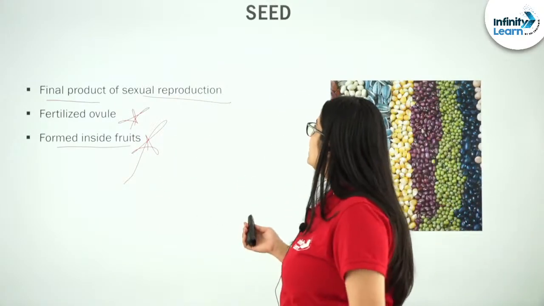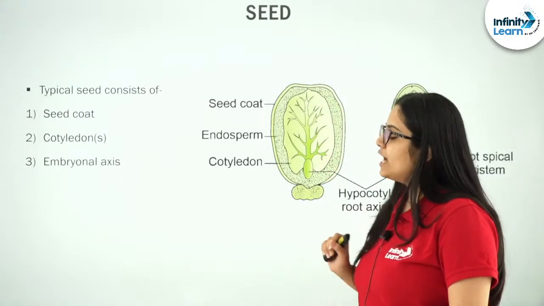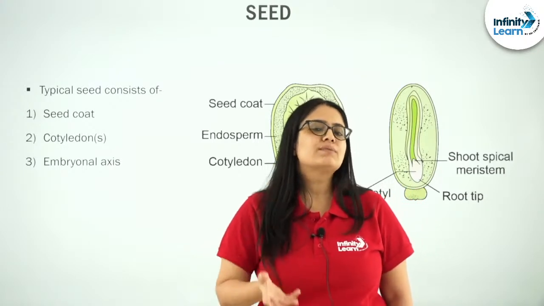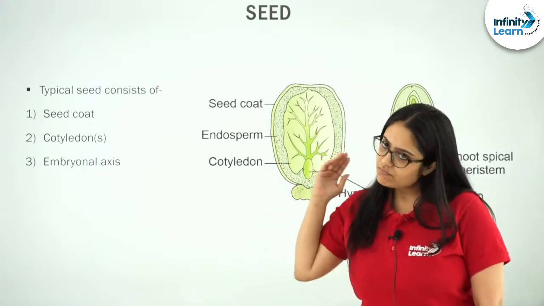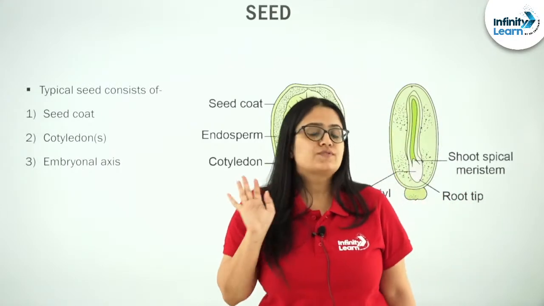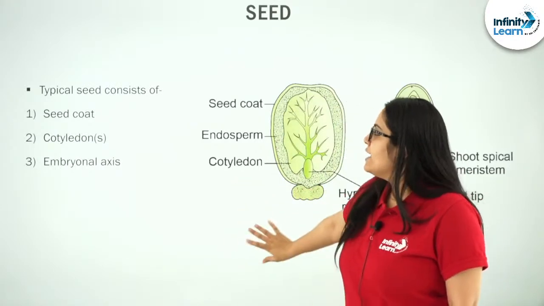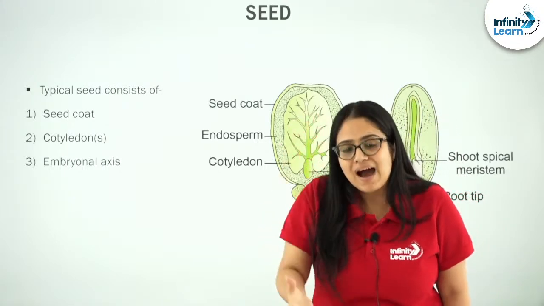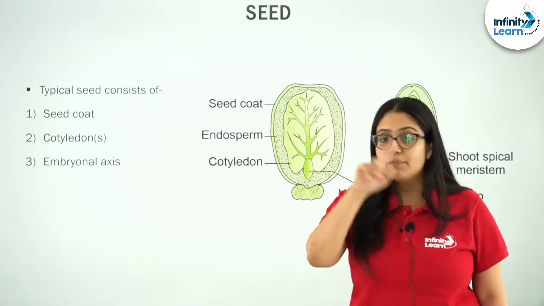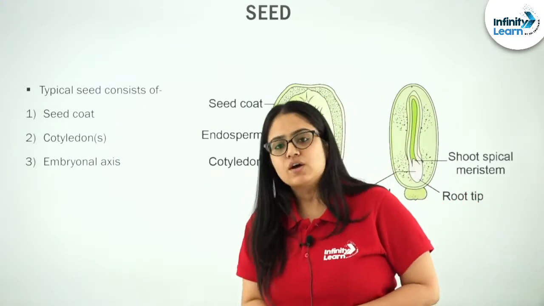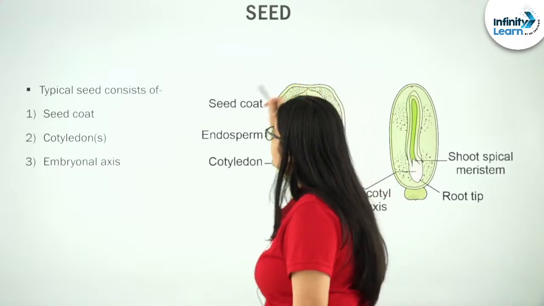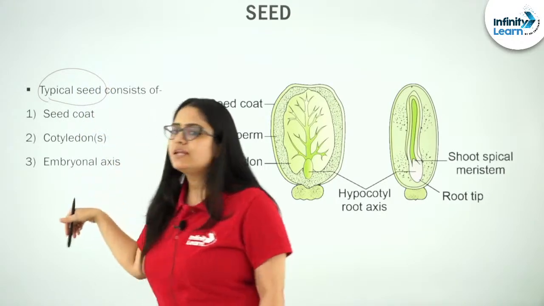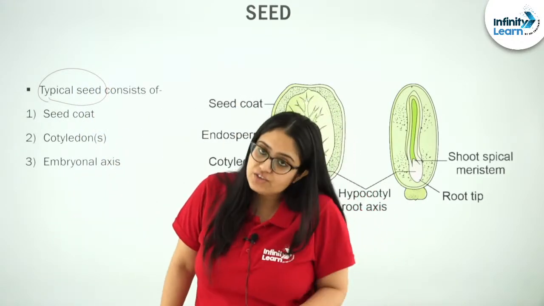Now, let us see what we need to understand on the next slide. So, these were the facts. On the previous slide, we discussed a few simple facts about seeds. One very important fact was that a seed is a fertilized ovule. Please remember this. Now, let us see on this slide what the major parts of a seed look like. A typical seed consists of three parts or three regions.